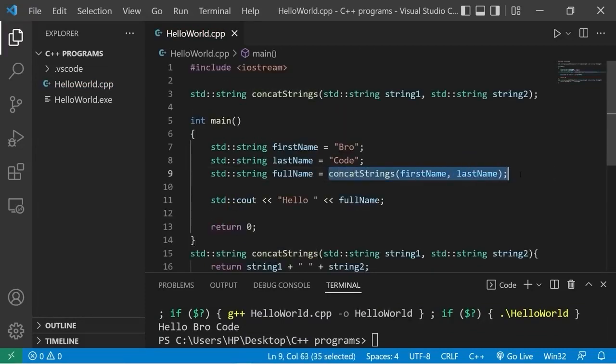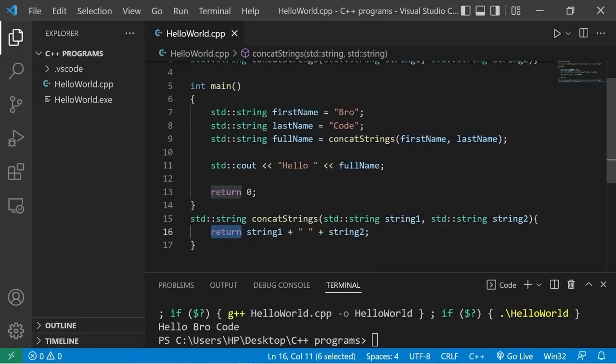Wherever you invoke a function, you can return a value back to that spot in which you invoked that function. If you're returning a value, just be sure that you change the return type of that function to match the data type of the value being returned. In this example, I returned a string, a standard string. So the return type of this function would be a standard string.